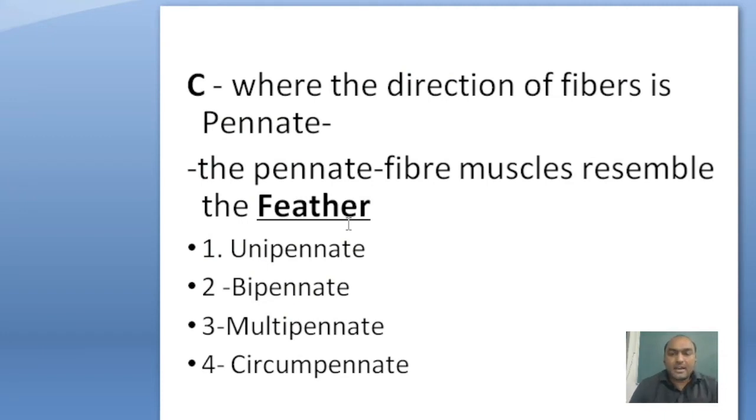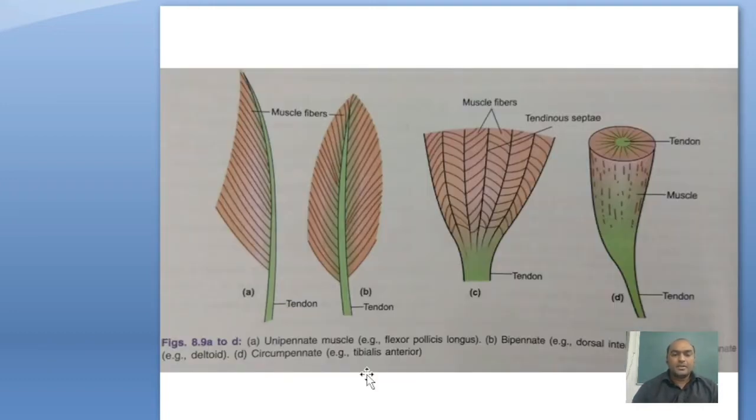Second is where the muscle fiber is pinnate. Pinnate means feather-like, a bird's feather-like arrangement. In this type, we classify into 4 types: unipinnate, bipinnate, multipinnate, and circumpinnate. First, unipinnate. Unipinnate is a half feather-like arrangement. Only this is the tendon, and only one side has muscle fiber.